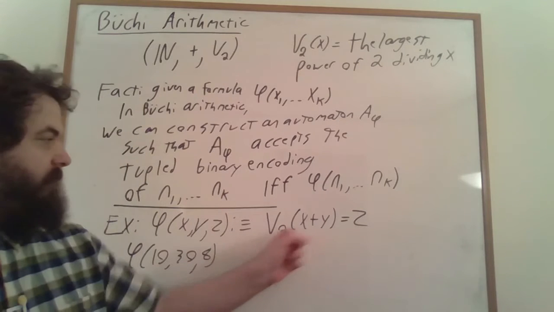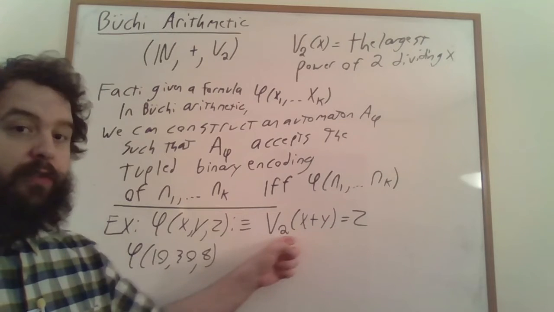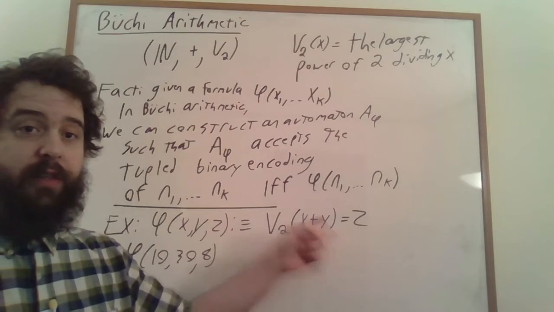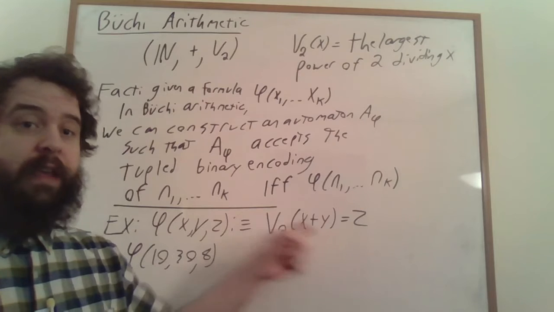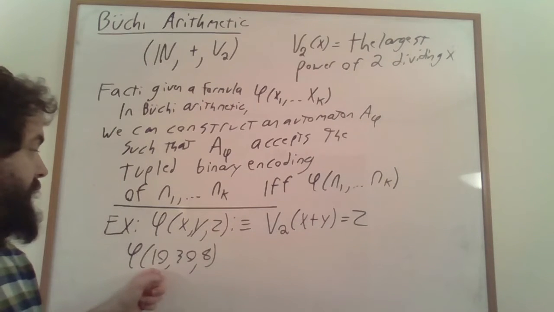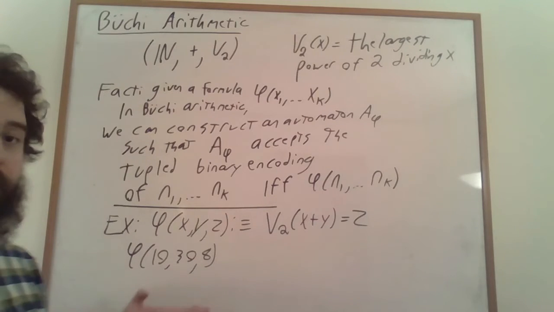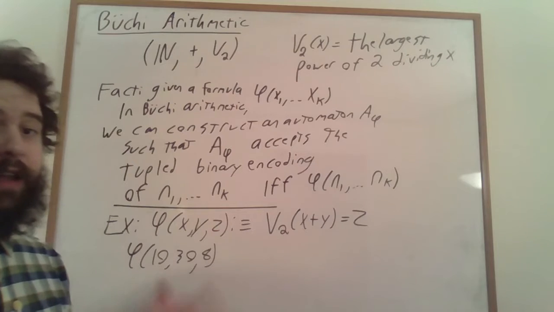If we take v2 of 10 plus 30, the largest power of 2 dividing 40 is going to be 8. And so this formula is true of 10, 30, and 8. This is going to correspond to the fact that the automaton accepts.